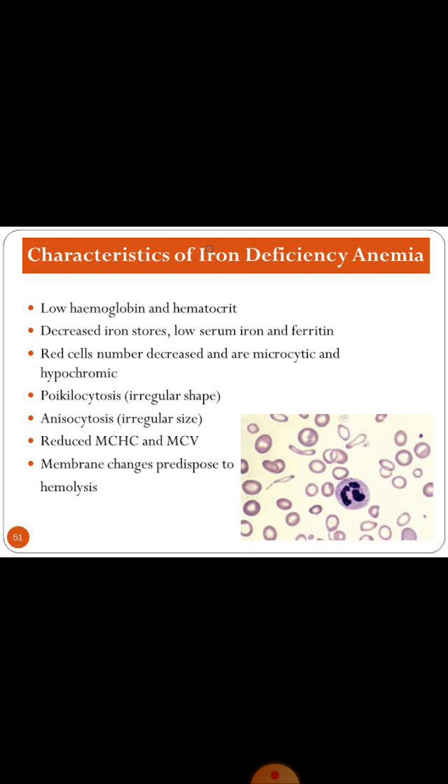These are the characteristics of iron deficiency anemia. A person who is suffering from iron deficiency anemia has a low level of hemoglobin and hematocrit, meaning packed cell volume. Then there are decreased iron stores, low serum iron and low ferritin. Red blood cells are less in number, and these are microcytic and hypochromic. Then there is poikilocytosis, meaning red blood cells are irregular in shape. There is anisocytosis, they are irregular in size. There is reduced mean corpuscular hemoglobin concentration, meaning the concentration of hemoglobin inside the red blood cells is reduced. And there is a decrease in the mean corpuscular volume, meaning red blood cells are small in size. Membrane changes predispose to hemolysis.